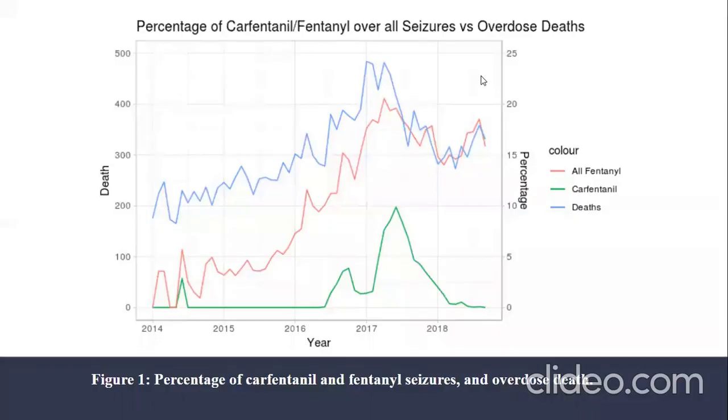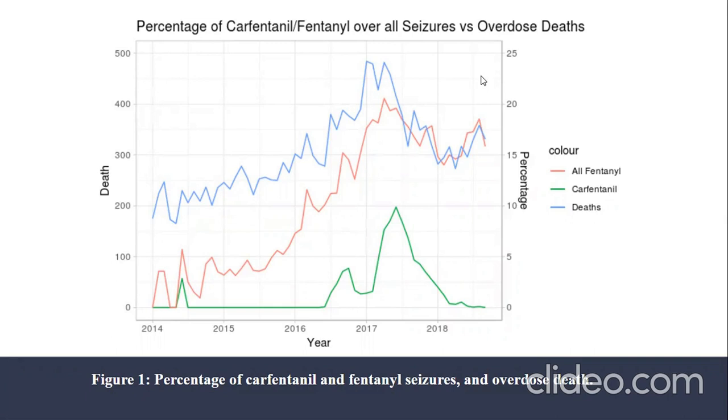Moving on to our first visualization. In this line chart, the blue line is the number of death counts per month, and the red line is the number of all fentanyl seizures per month. We also have this green line here, which is the number of carfentanil seizures by month, and carfentanil is a very potent kind of fentanyl drug, but for now we only focus on the blue line and the red line.